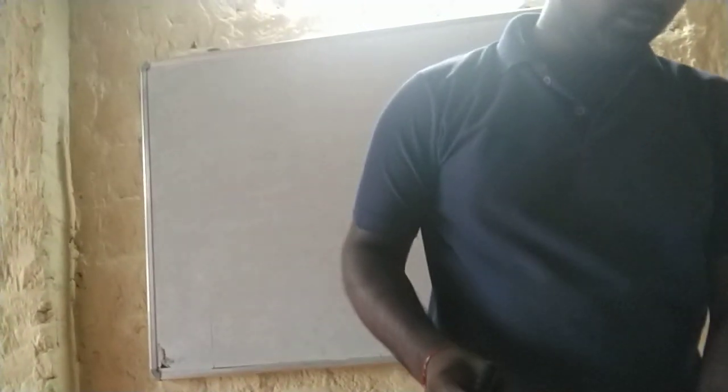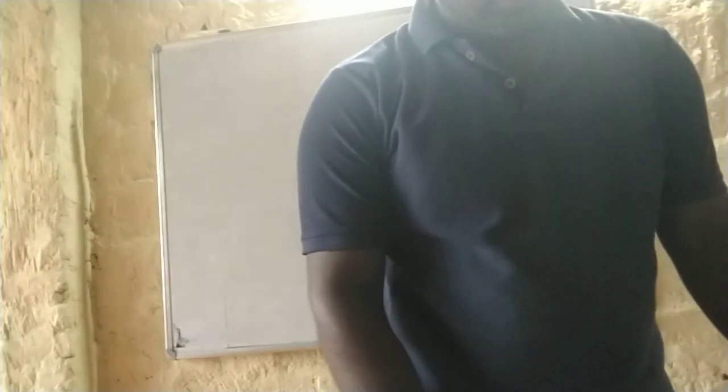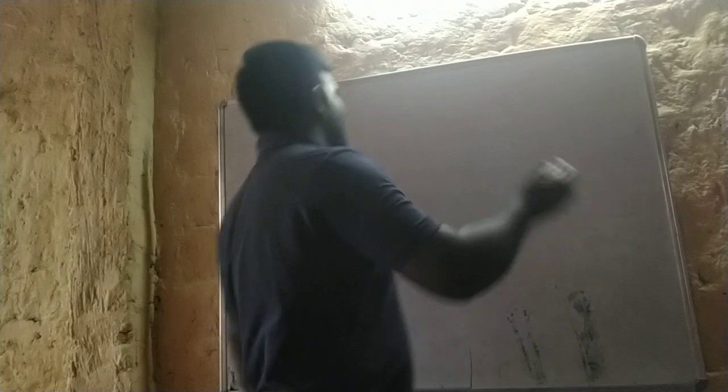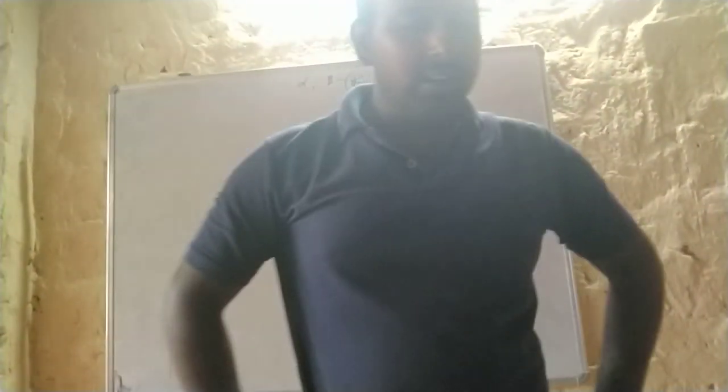Let me take another example. Let alpha and beta be real numbers. I'm just writing a shortcut because it takes too much time. Such that minus pi by 4 is less than beta, less than 0, less than alpha, less than pi by 4.